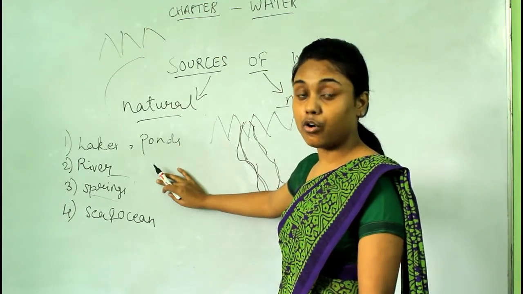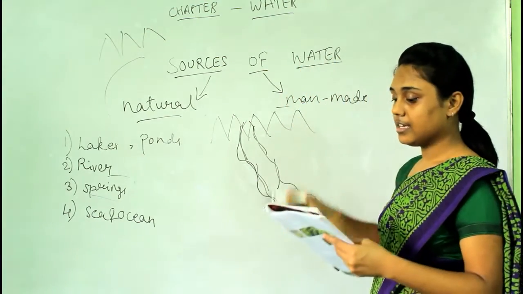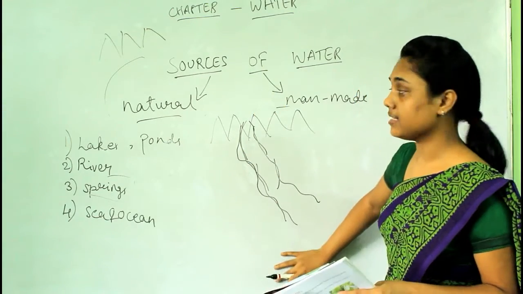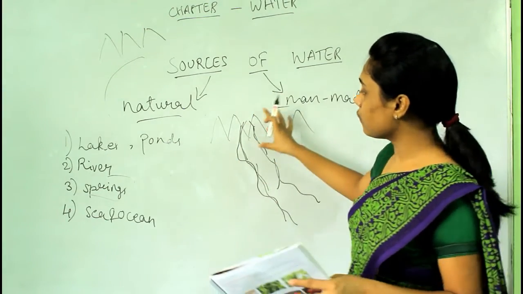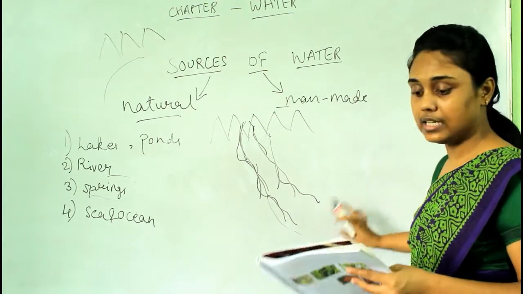Springs are also called waterfalls. We call it jharna in Hindi. Springs flow from the hills to the land. It starts flowing from the hills and comes down to the land.